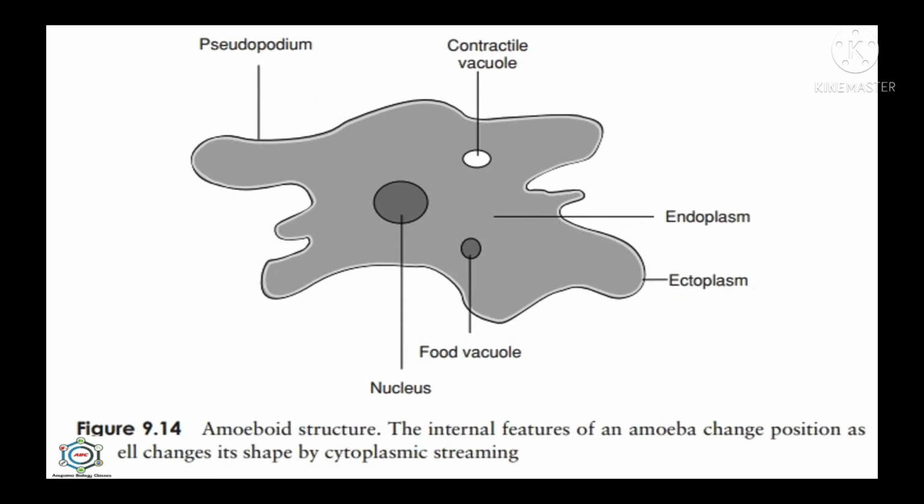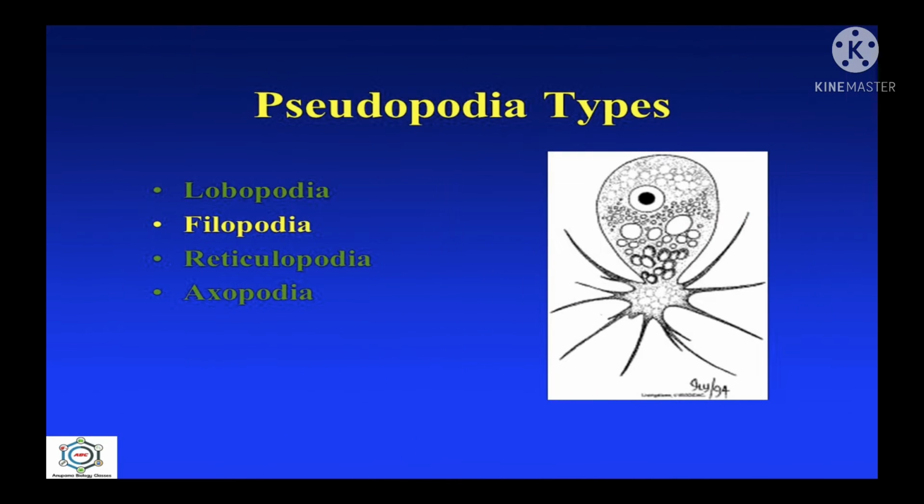The rate of movement is 0.2 to 3 micrometer per second. This type of locomotion occurs in several protozoans, that is sarcodines, amoeba, etc., and slime molds also. So pseudopodia are of 4 types. What are the types of pseudopodia? Lobopodia, filopodia, reticulopodia and axopodia.